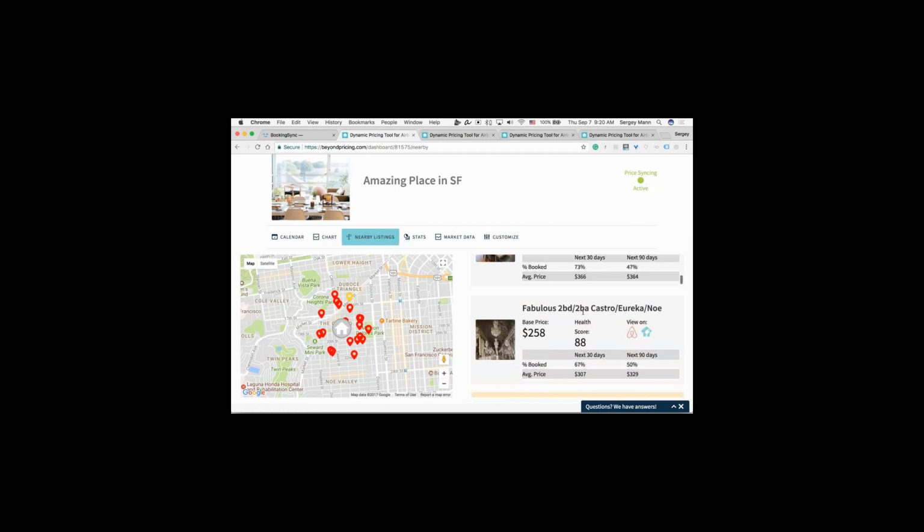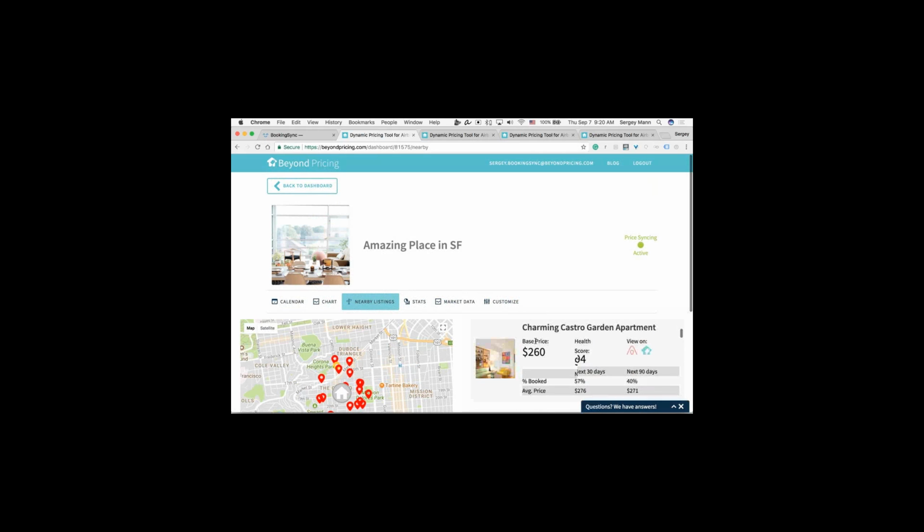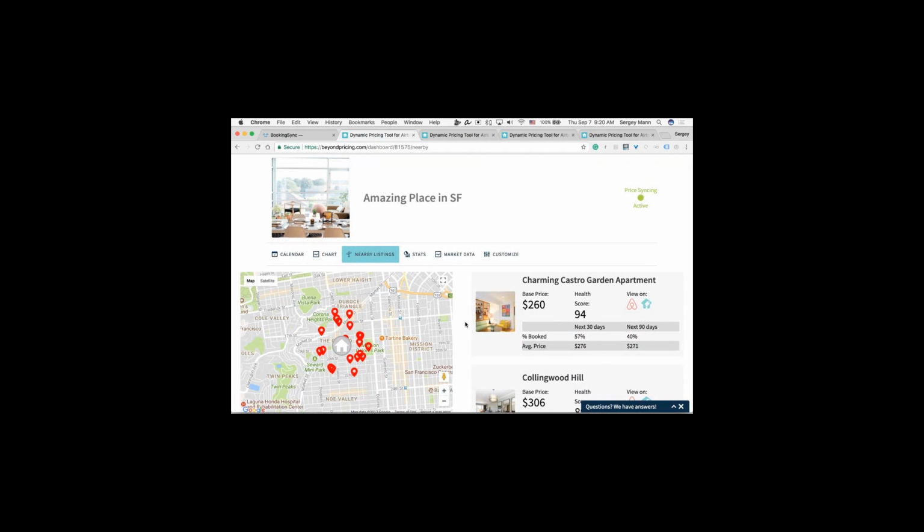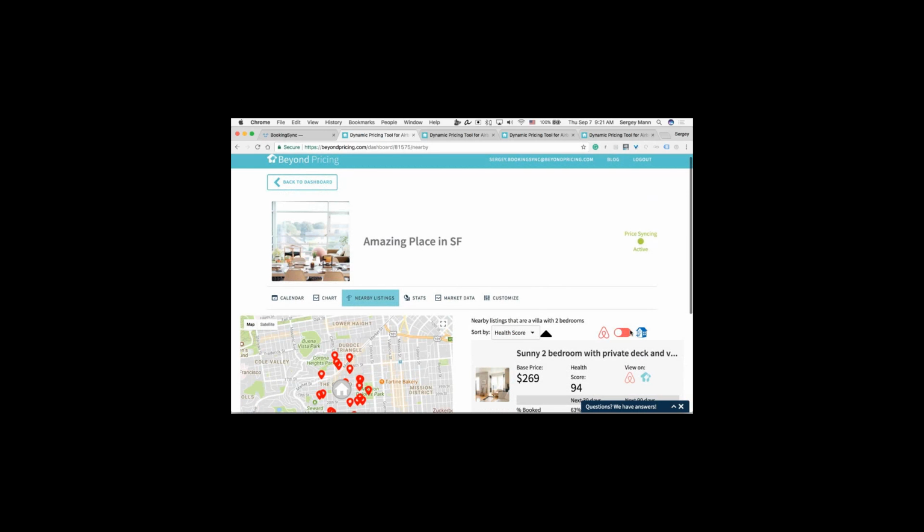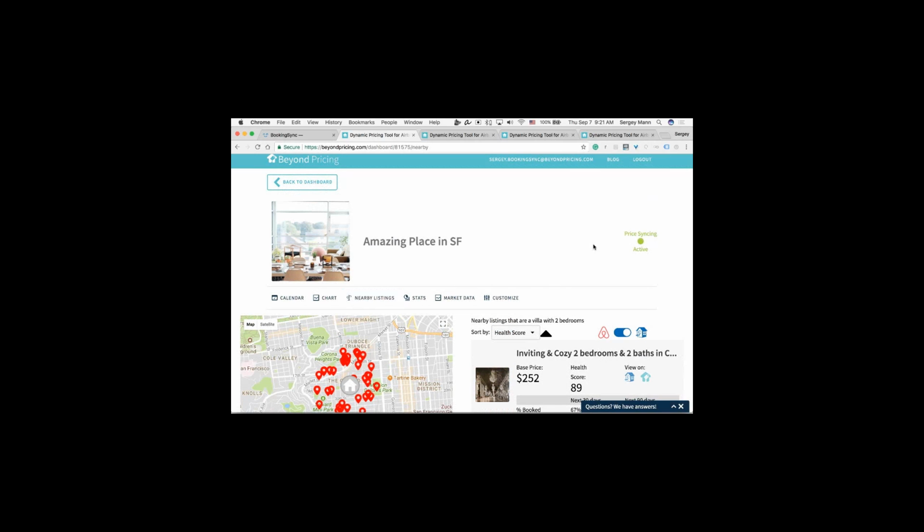And with all of the listings we're showing you here, we're taking only ones that have reviews. I believe it's 4 reviews, and then ones that are also performing decently well and are comparable. So this is a segment of listings that's good to compare to, and this can just be a good indicator of how the market's doing. If you're just starting out, this can be a great place to understand what the market is like, how other people are doing, and where to set your base price. And then at the top, there's a little switch right there between Airbnb and HomeAway, so you can see listings on both.